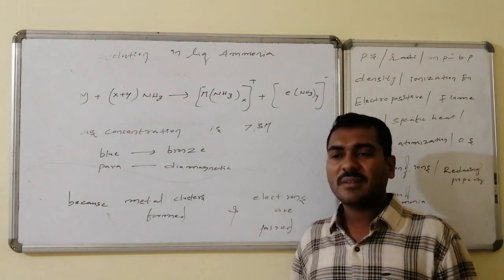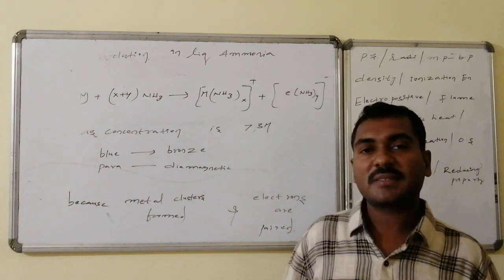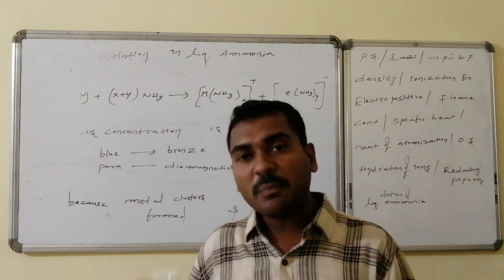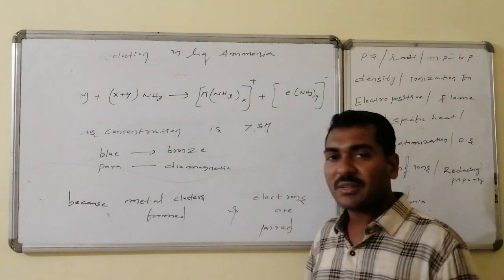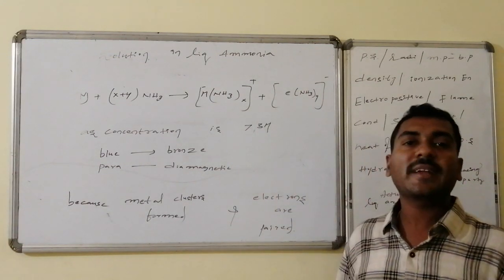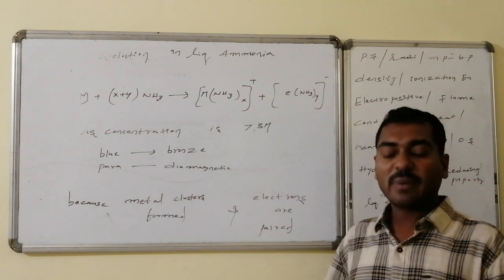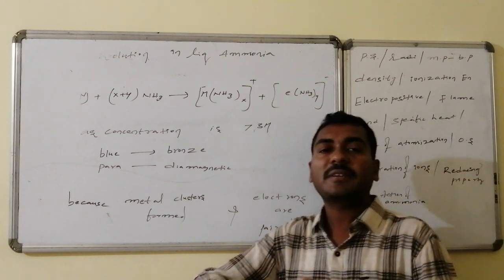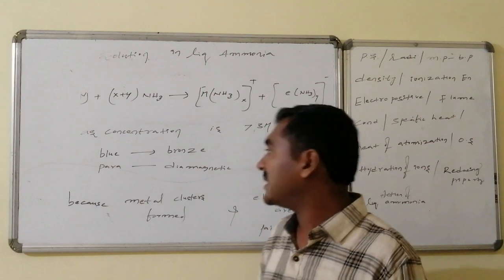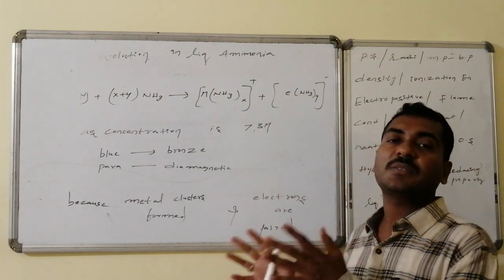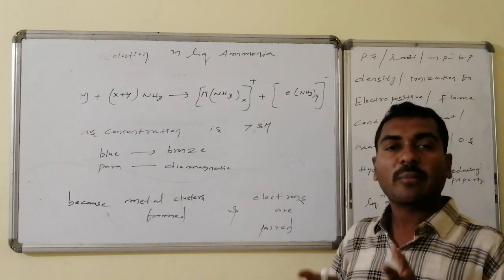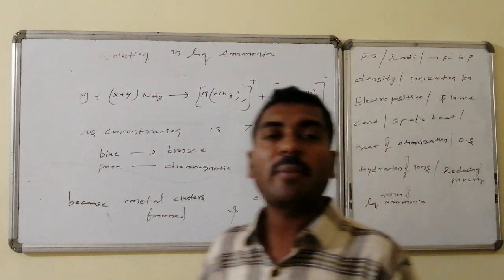This is because metal cluster formation occurs, and moreover the unpaired electrons get paired due to the higher concentration. To attain stability, the individual unpaired electrons get paired. Due to this reason, the blue color changes to bronze color as well as the paramagnetic nature changes to diamagnetic.